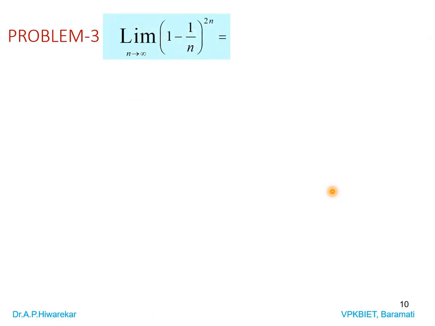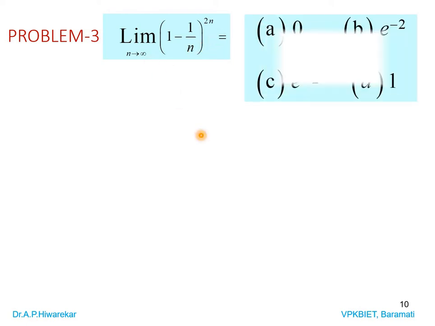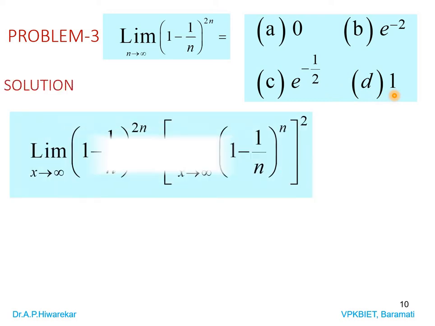So we go to the next problem. Evaluate the limit of 1 minus 1 by n, power 2n, as n tends to infinity. Options are 0, e power minus 2, e power minus 1 by 2, and 1. Consider the given limit and see how we can write it.